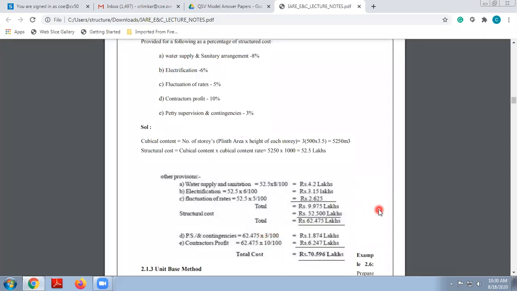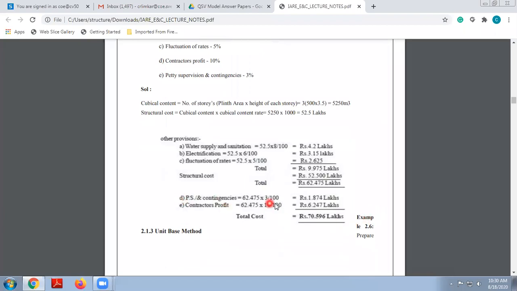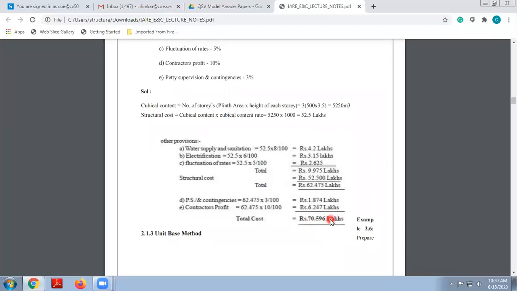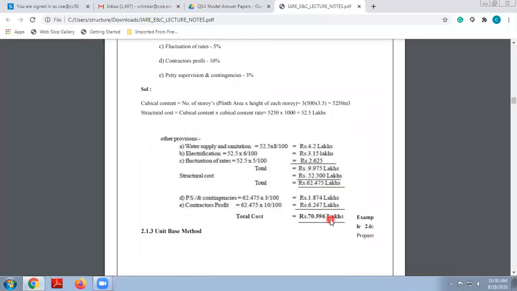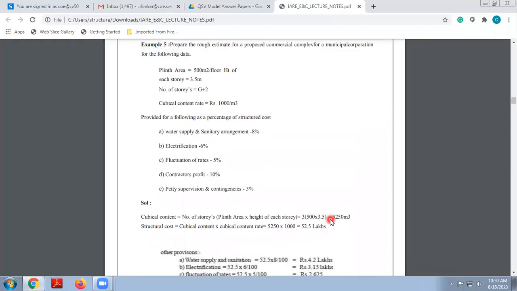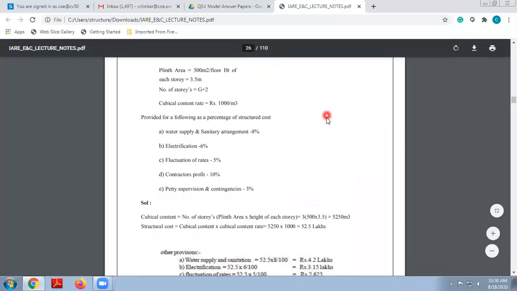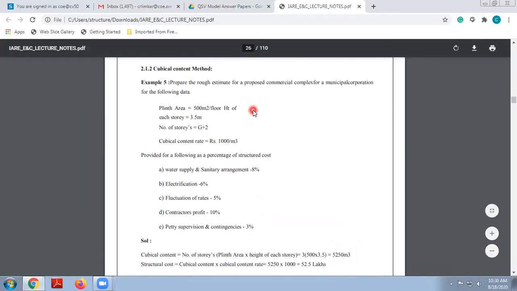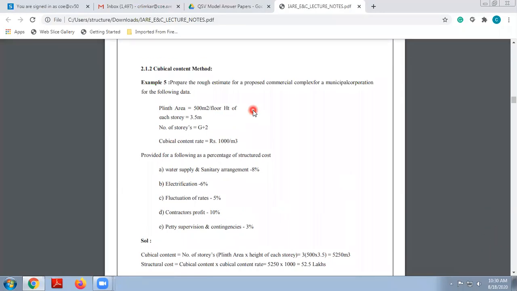Check the calculations at first. And contractor's profit is 10% of 62 lakh, that comes as 6.247 lakhs. So the grand total of this particular project comes as 70.596 lakhs. Okay, so in this way you have to solve this particular problem. Now if you have any doubt, you can ask me, otherwise you can complete the problem and note it down in your notebook. If you have any doubt, you can unmute and talk, or put it in the chat box also. So this is the problem of cubical content method.